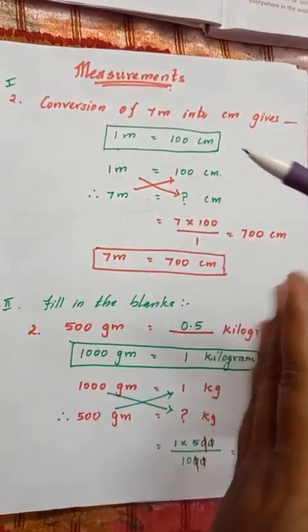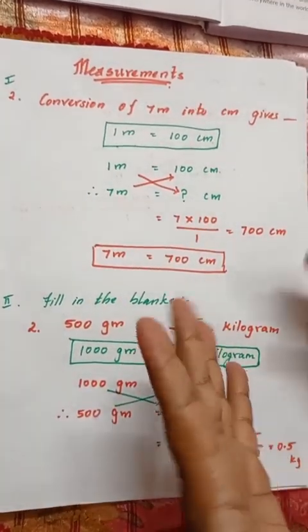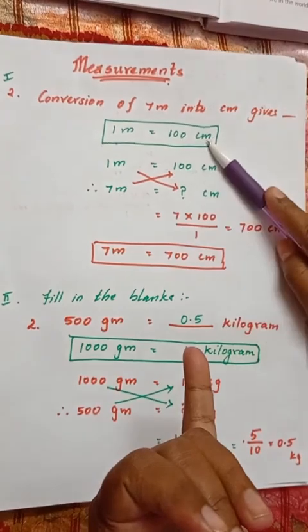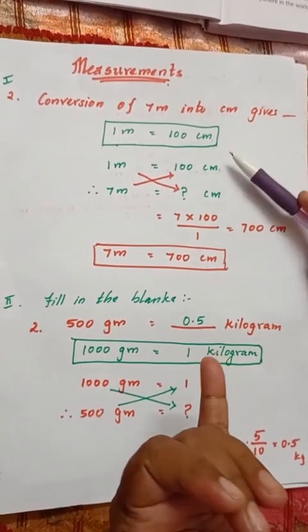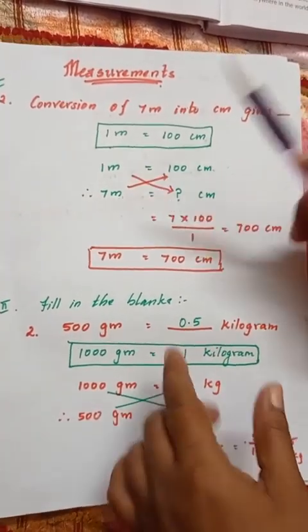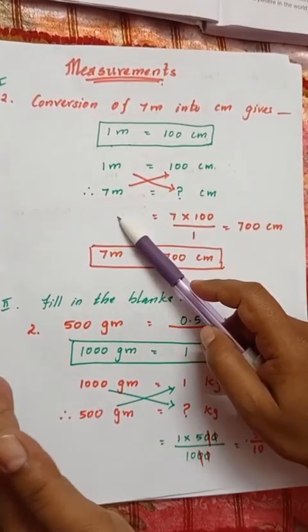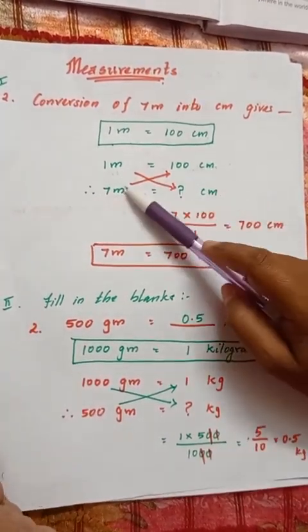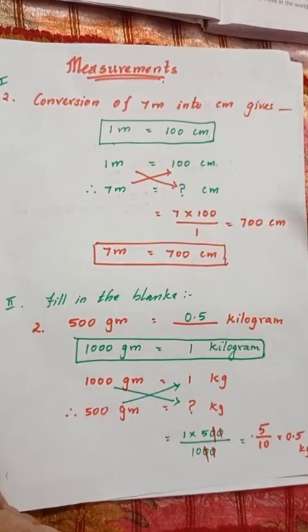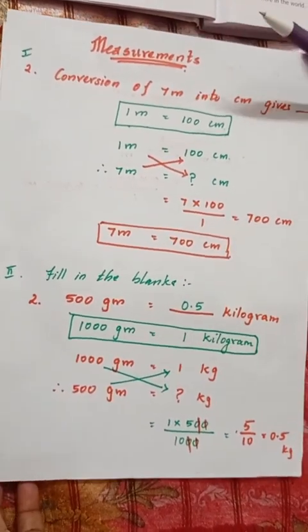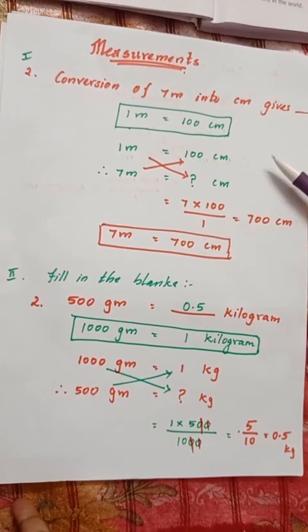So what are the steps I told you all, children? First we have to write the formula, the correct formula, and then write the units on the same side. The same units to be written on the same side, meter together, centimeter together, and then you need to crisscross and write. Please watch the previous video if you want a better understanding.